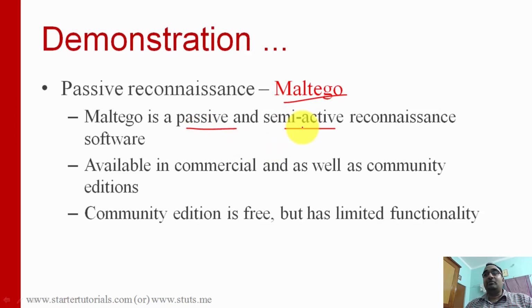Semi-active means this is partial active reconnaissance, and using Maltego you can probe for DNS records, mail records, and all these things. At that time the target can know that you are trying to gather information about them.